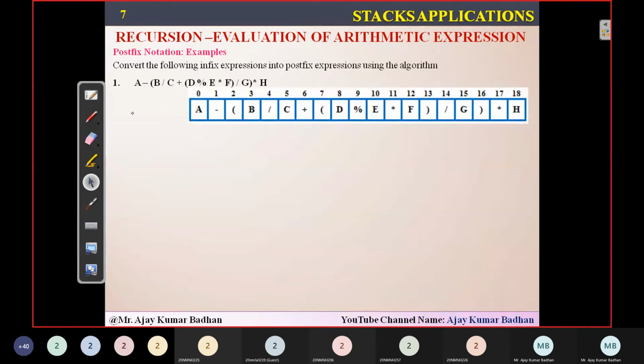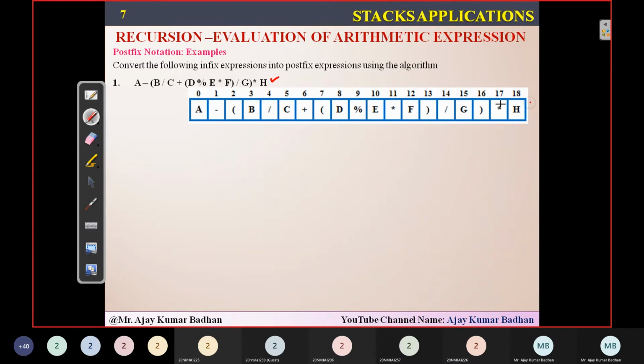Now this is the expression I'm having. So you can see here: a minus bracket open b by c plus d percentage star f plus divided by g bracket close star h. This is the expression. Now this expression I'm going to read using the getters function into an array. So what is the array I'm using here? This is the array you can see here. Total how many letters I have here is 0 to 18, so that is 19 elements. I have actually scanned it.